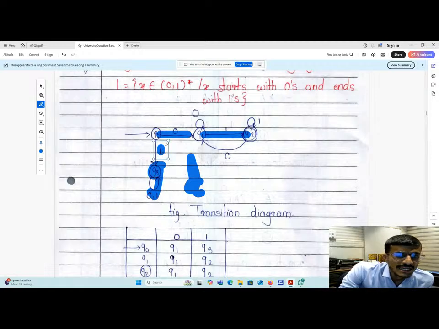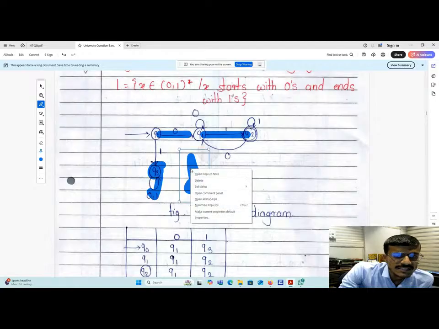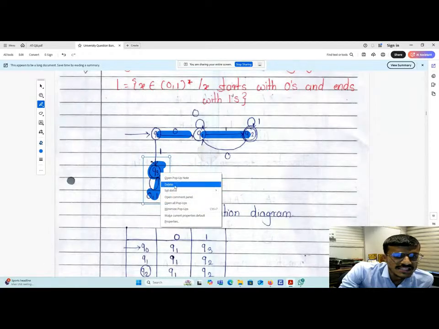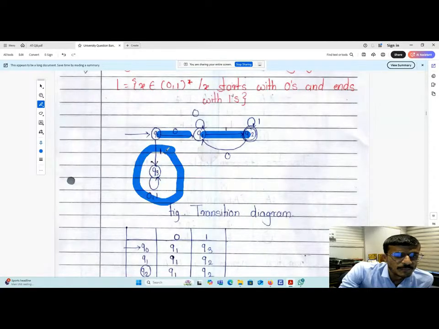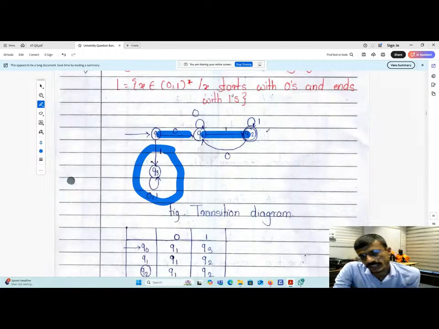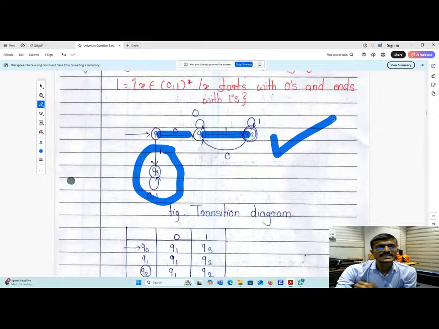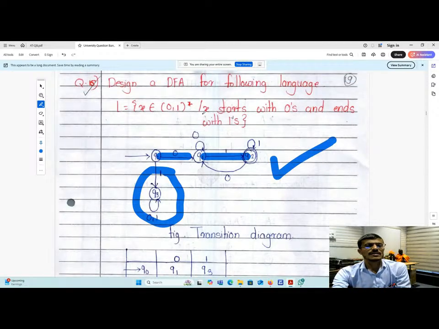Fine. So that will become the dead portion. Whatever transitions we have mentioned, this is the dead portion. So the 0 transition will go to the next state. Again 0 will be over here, as it has to end with 1. So 1 will be here, and this 0 has to come back. There is no issue with this 0, because by reading 0 and 1 again it will go to the accepting state, and ultimately it is going to end with the 1 itself. So that is the question. Keep in mind, very important question.